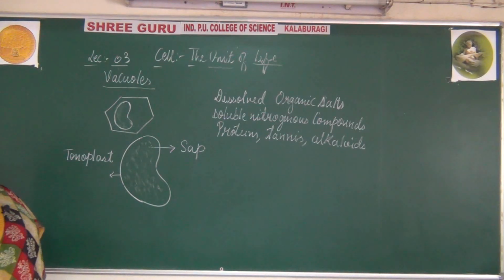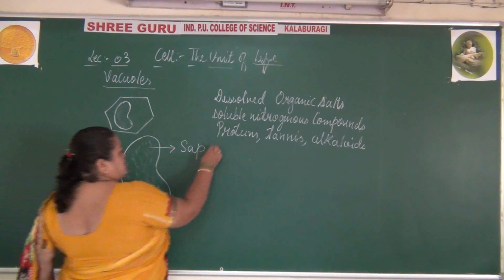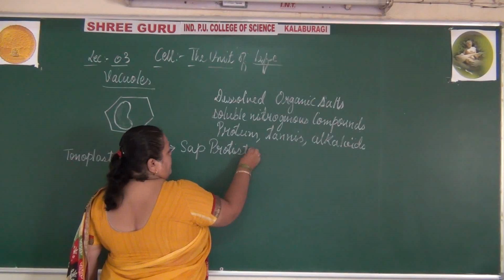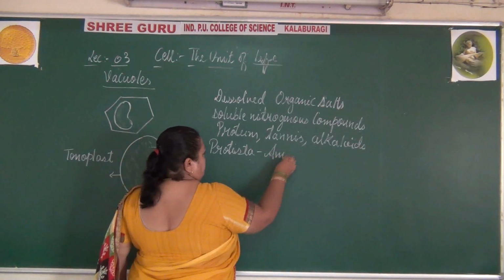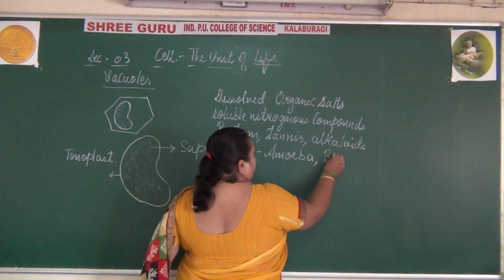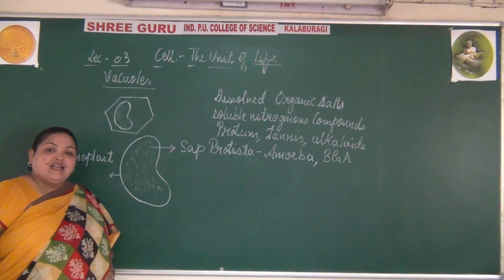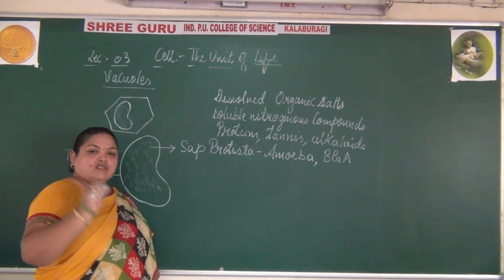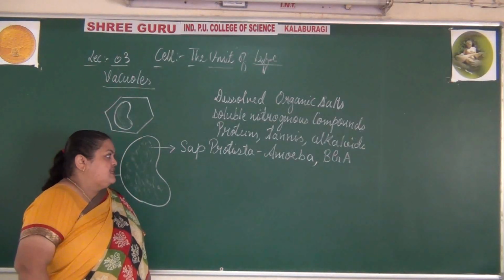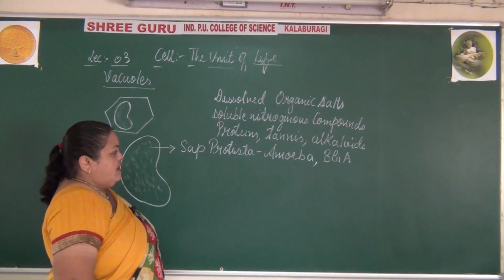They are present in both the prokaryotic cells and eukaryotic cells. Even in protistas, you can find the vacuoles. For example, they are also present in amoeba and the blue-green algae, and as small circular structures or granules in the bacterial cells also.